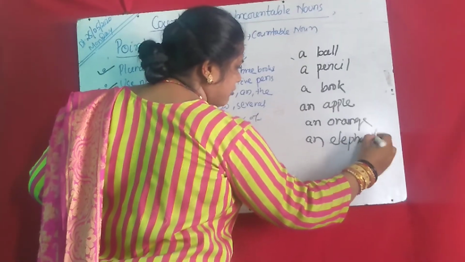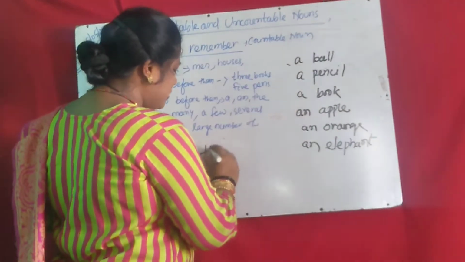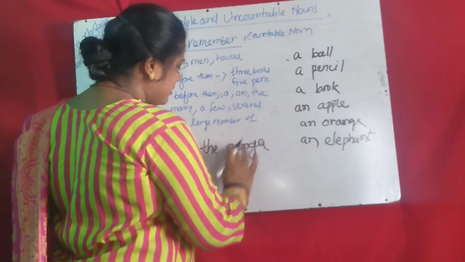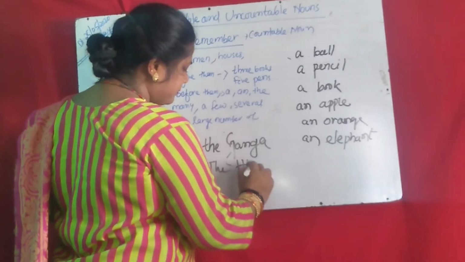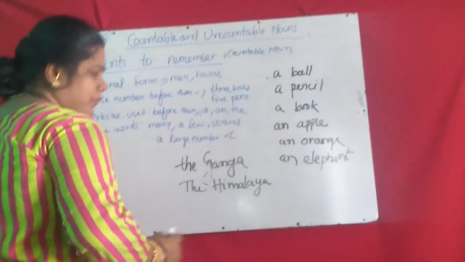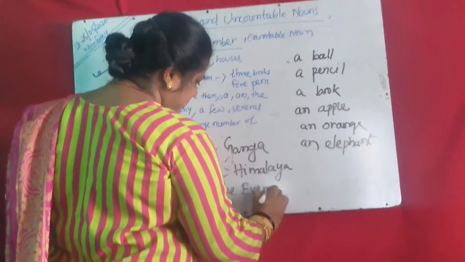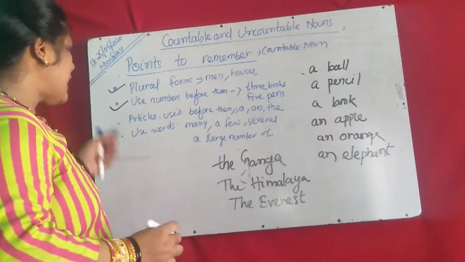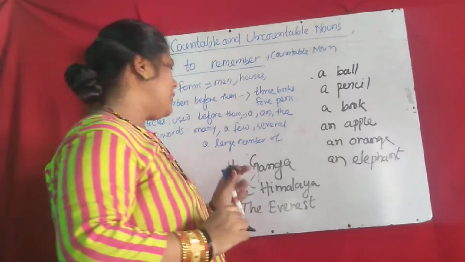For singular we use these articles. The Ganga, the Himalaya, the Everest. So for proper nouns we use the. So this third property is that articles are used before countable nouns.